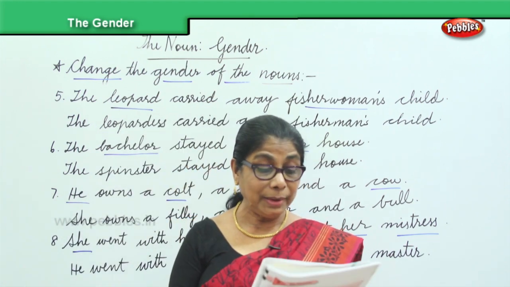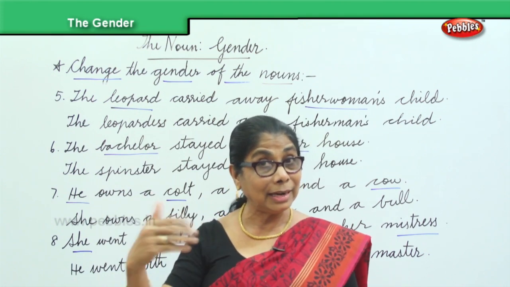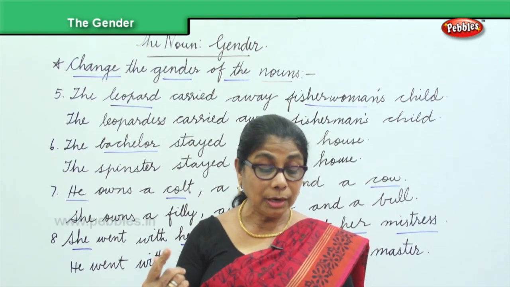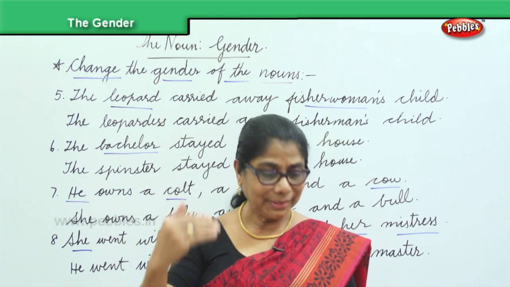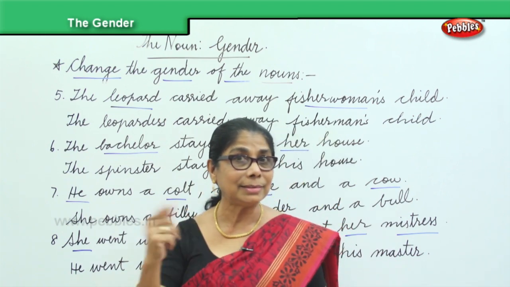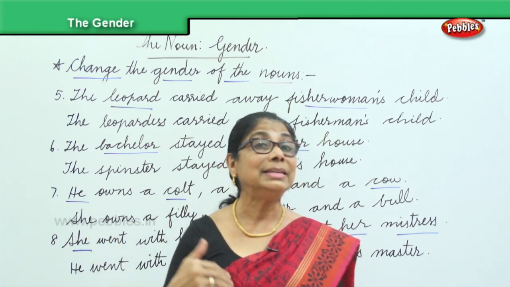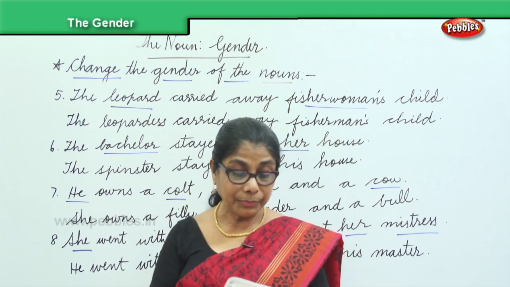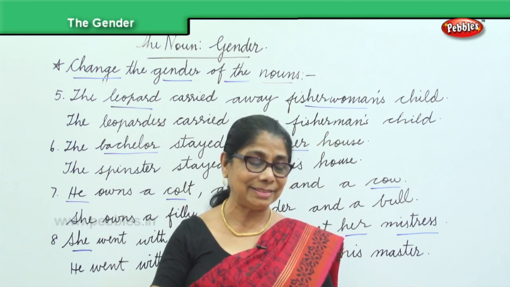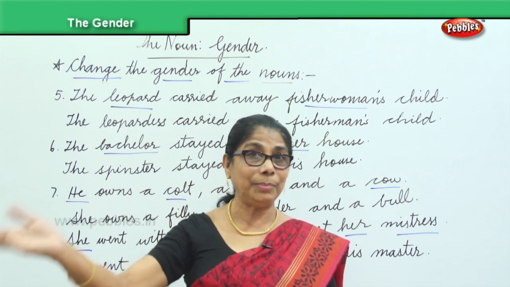Okay. Now, the husband loved his wife very much. So what will become? The wife loved her husband very much. Okay. The widow stayed alone with her daughter. Widow becomes? Yes. The widower, very good, stayed alone with his son. Okay. Now another one. The tailor met a woman. He gave her the dress. So you must say that when the tailor met the man, she gave him the dress.